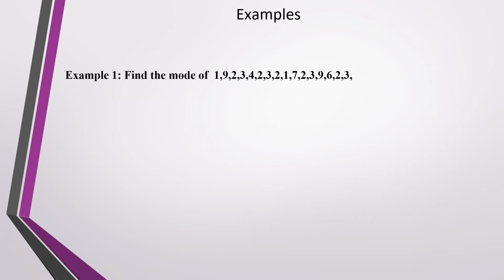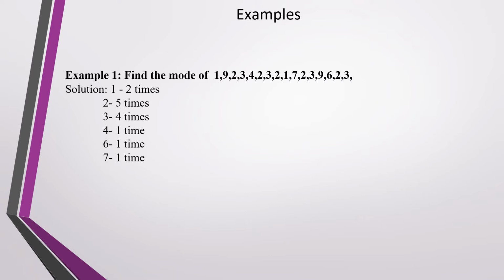Let us see an example. Find the mode of the given values. 1 is repeated 2 times, 2 is repeated 5 times, 3 is repeated 4 times. So we need to count how many times each observation is repeated. Here the highest frequency is 5 times and the value is 2. Hence, the value of the mode is 2.